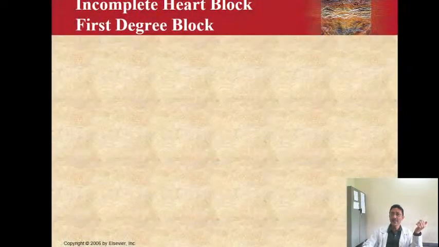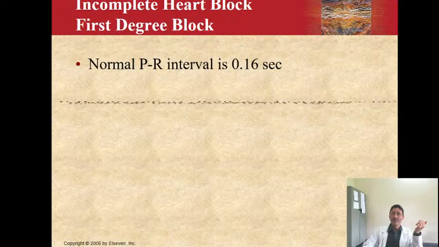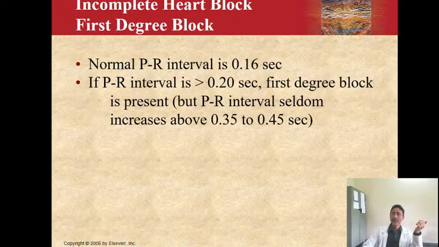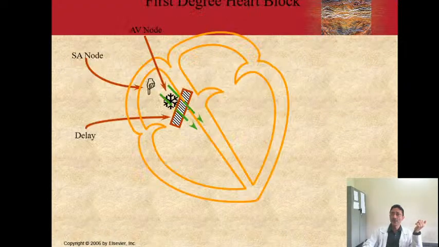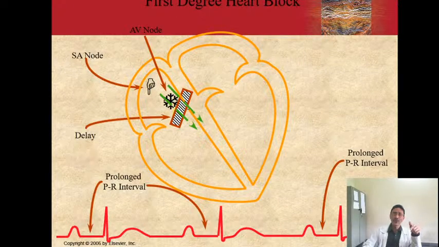So there is a complete heart block and an incomplete heart block. First degree heart block, normally the PR interval is 0.1 second. If it is more than 0.2 seconds, it is a first degree heart block. So this is the diagram which will show prolonged PR interval.